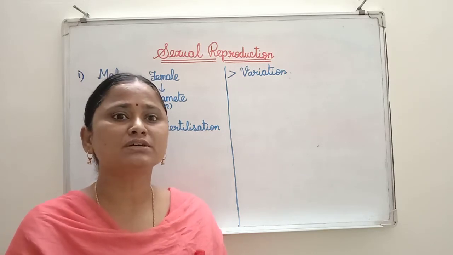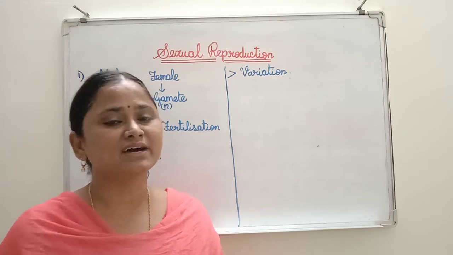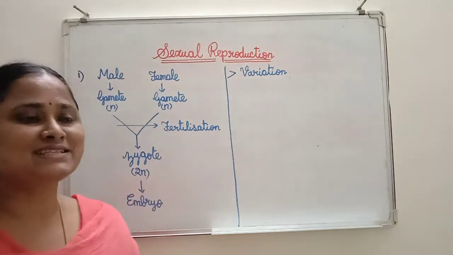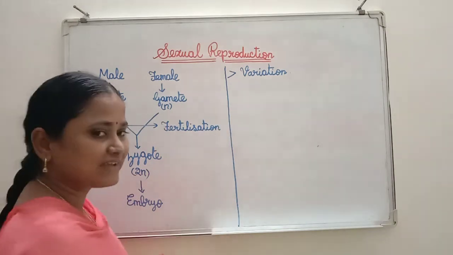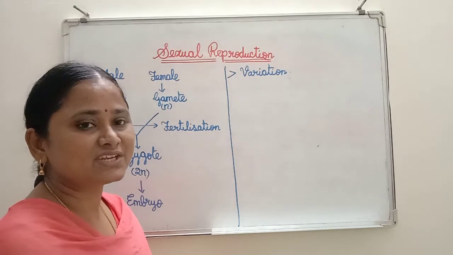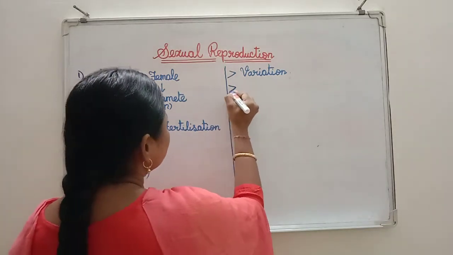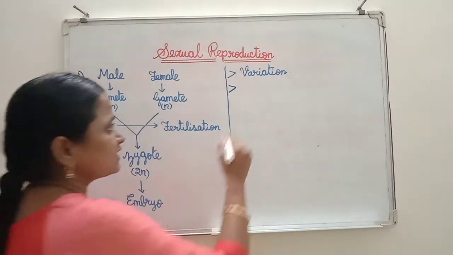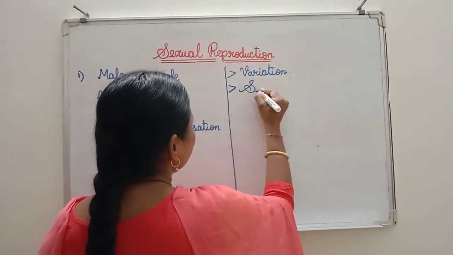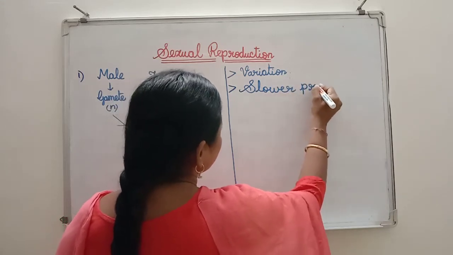Both maternal and paternal characteristic features you find in the young ones. Such characters are called variation. You do not observe variation in asexual reproduction. Sexual reproduction is also a slower process compared to asexual reproduction.